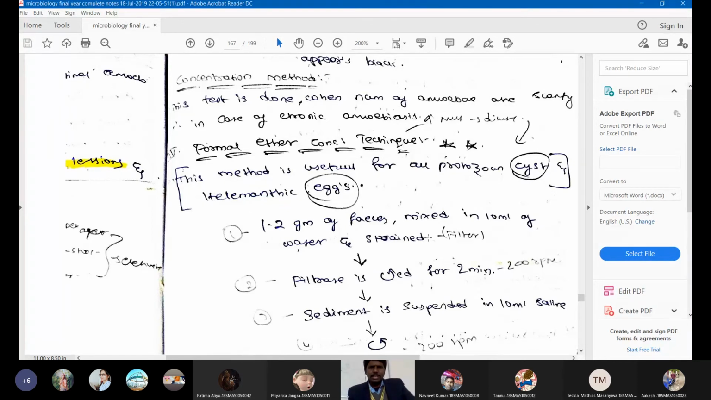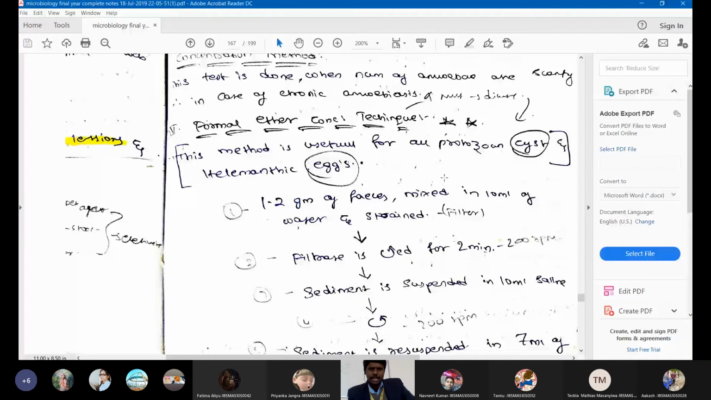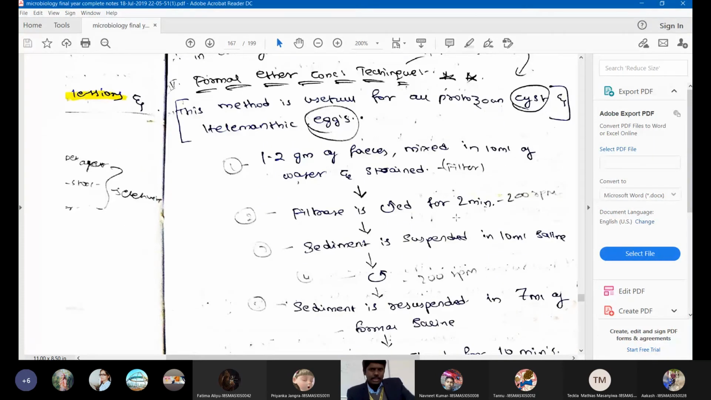What we need to do is take 1 to 2 grams of feces and mix it in water. We will take a test tube, add 2 grams of stool, and add some 10 ml of distilled water. After adding distilled water, we will centrifuge it for 2 minutes. After centrifuging, the sediment is suspended. We will discard the supernatant and take the sediment.